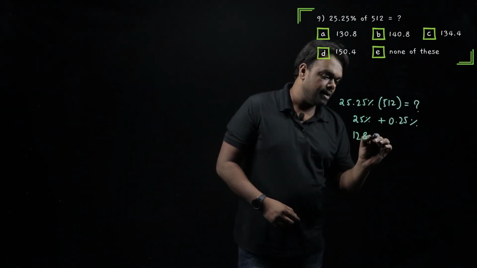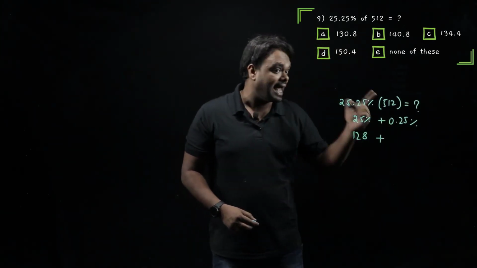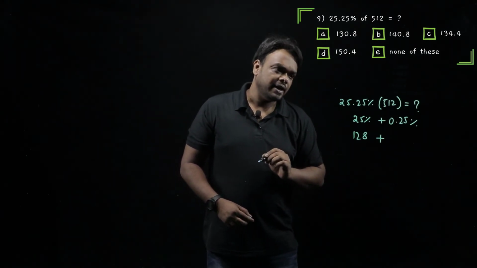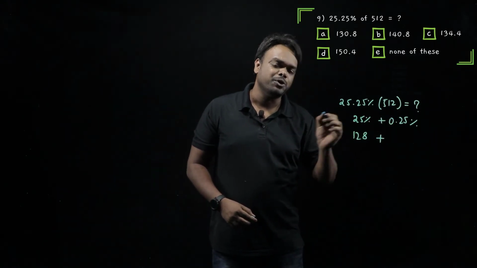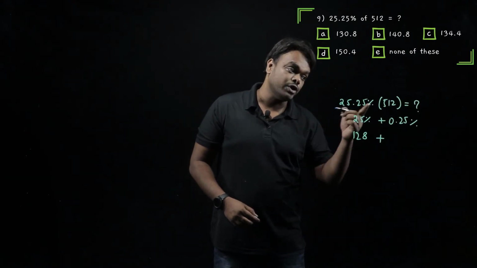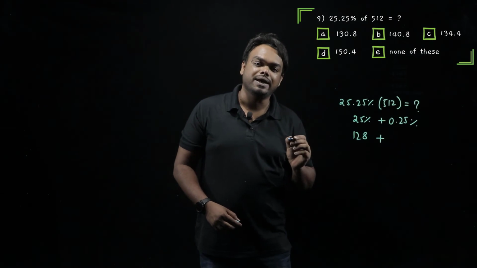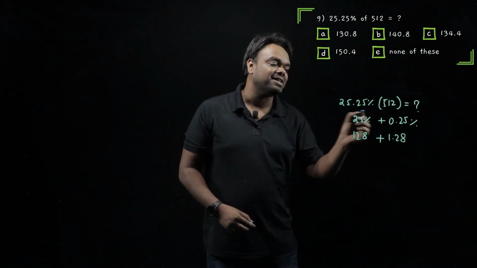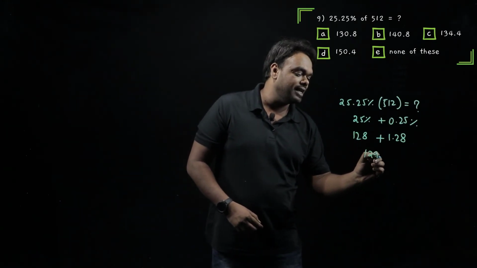Okay? Next, plus. So we got 25%, but we still need 0.25%. Now do not calculate it separately. Let's think about it. If I divide 25% by 100, what do I get? I should get 0.25%. Right? Well, we have already calculated 25%, which is 128. If you divide it by 100, that becomes 1.28, which is nothing but 0.25%. So when I add these two numbers, that should give us 129.28.